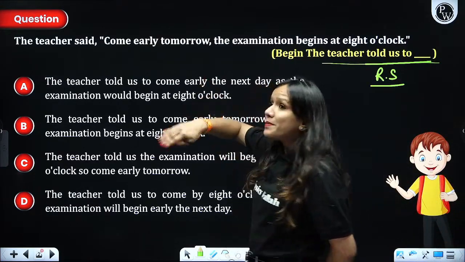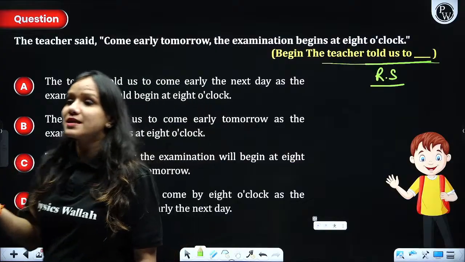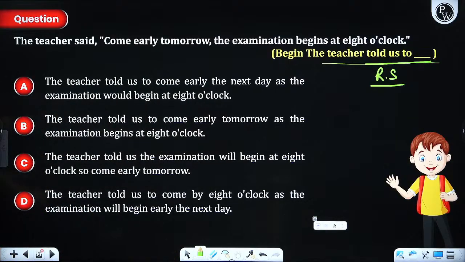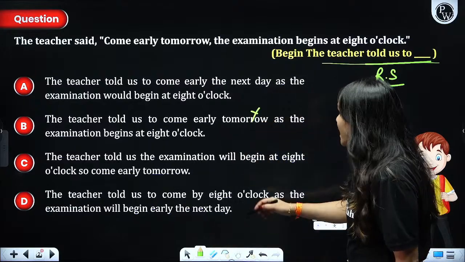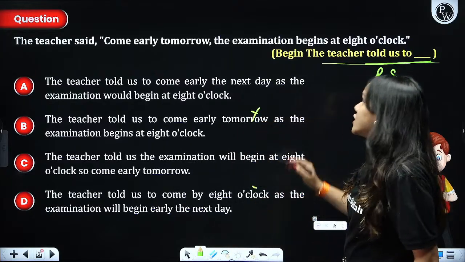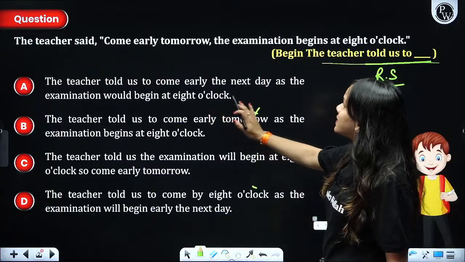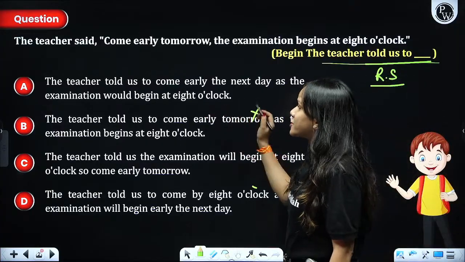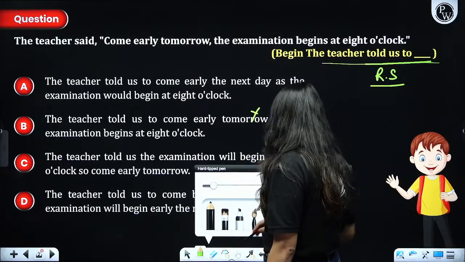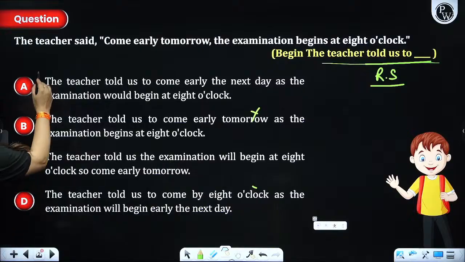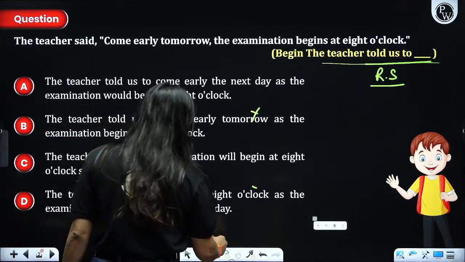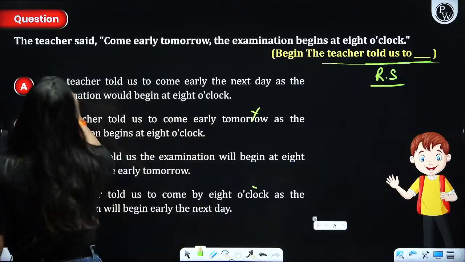First of all, you need to make changes, as we know that there are 3 major changes in the reported speech, that is change in verb, change in noun. So in this question, we cannot select an option which has tomorrow. This becomes incorrect. Come by 8 o'clock, this becomes incorrect, right? So likewise, we come to know that the teacher told us to come early the next day as the examination would begin at 8 o'clock. So this would be our most appropriate option. I hope that's pretty clear to everybody out there. We are going to see the next question very soon.